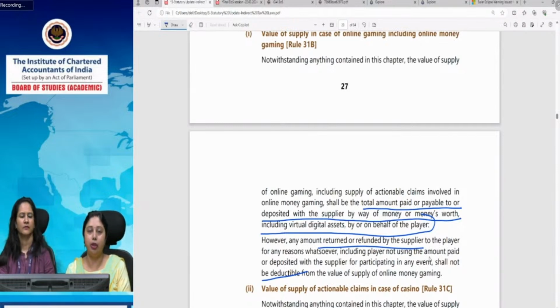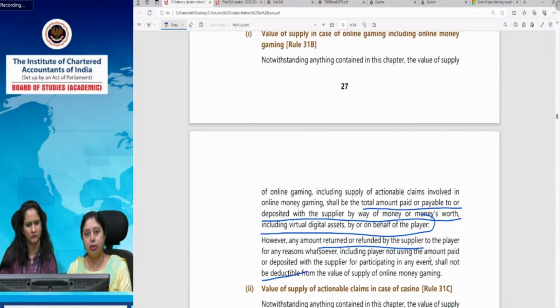Suppose for playing the online game, you put 5,000 rupees in your wallet before starting the game, before doing anything. When you went to the online gaming app, you deposited some amount in your wallet. So that amount which you have deposited in the first place, you have deposited with the supplier, either by money or by way of money's worth, virtual digital assets. Swati explained what that is. That will be the value of supply.